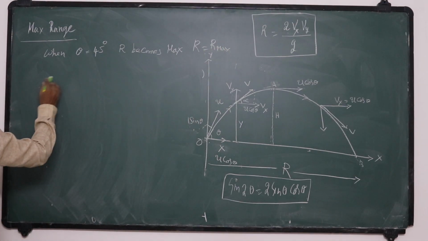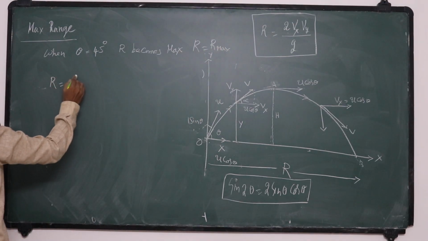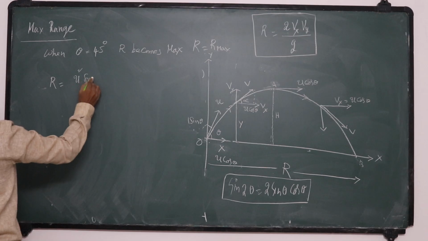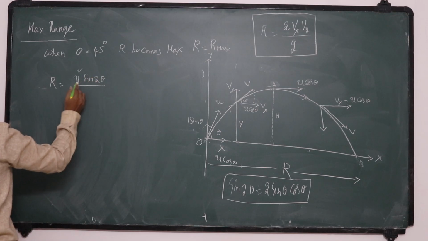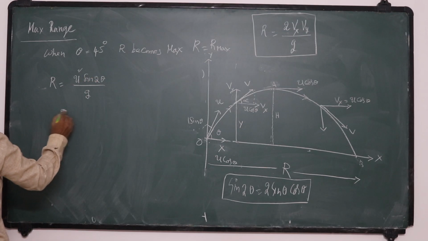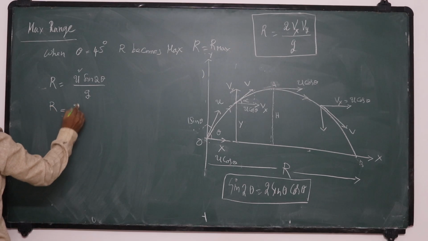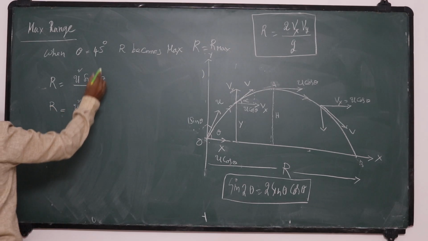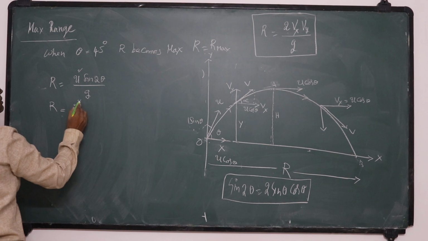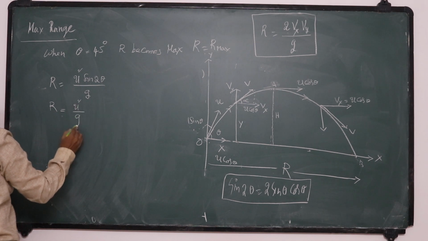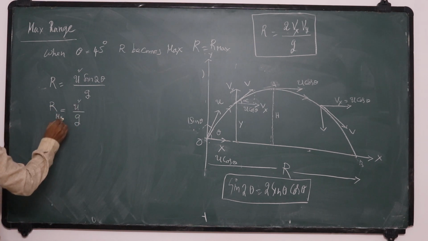So the maximum range is R is equal to u square sine 2 theta by g. So R is equal to u square sine 2 into 45, sine 90. Sine 90 becomes 1. So this is the expression for maximum range.